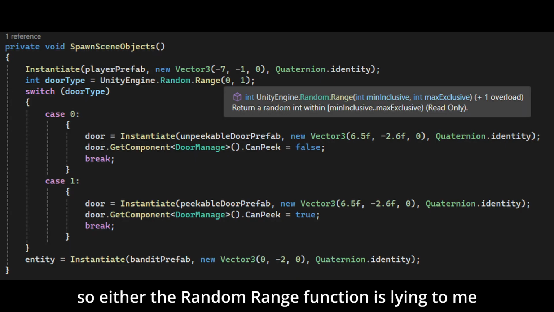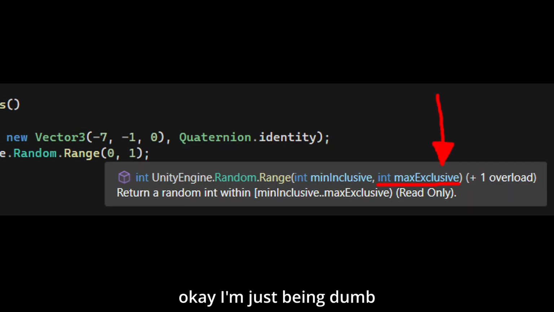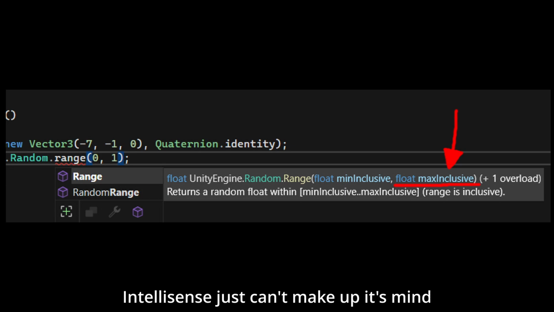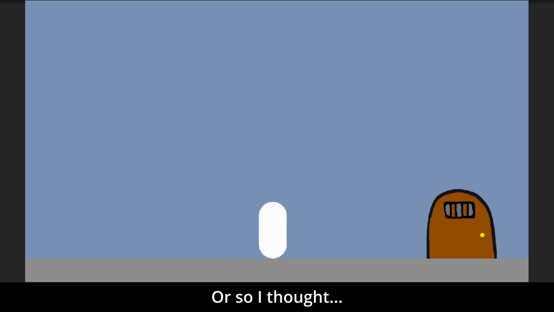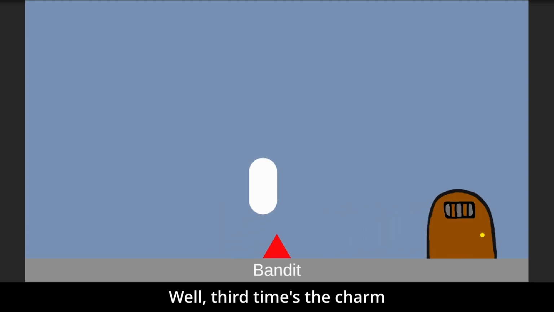So either the random range function is lying to me, or I'm just being dumb. Okay, I'm just being dumb. Never mind, I wasn't hallucinating. IntelliSense just can't make up its mind. But that's an easy fix, or so I thought. Now the bandit isn't spawning, and the door isn't working. Well, 3rd time's the charm.